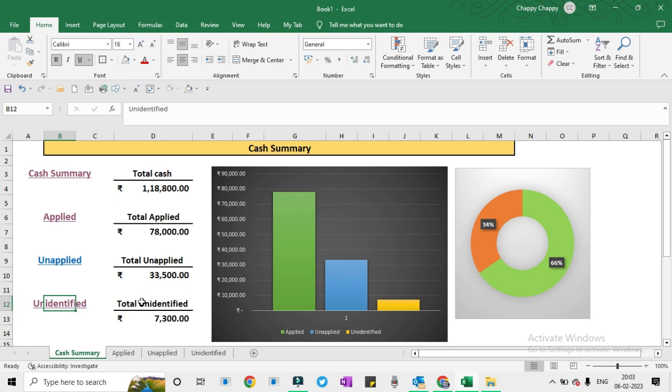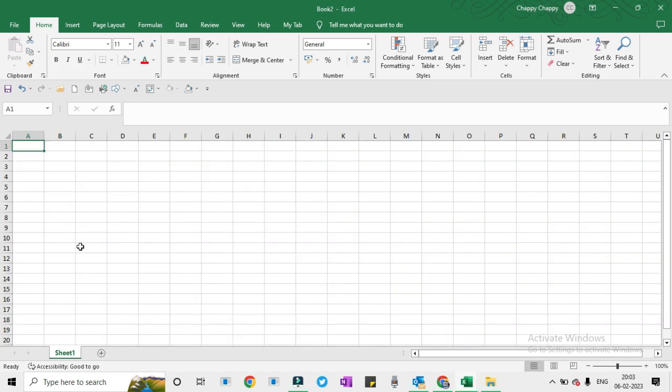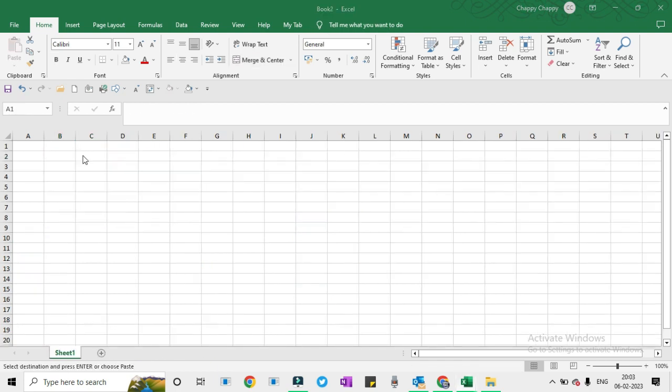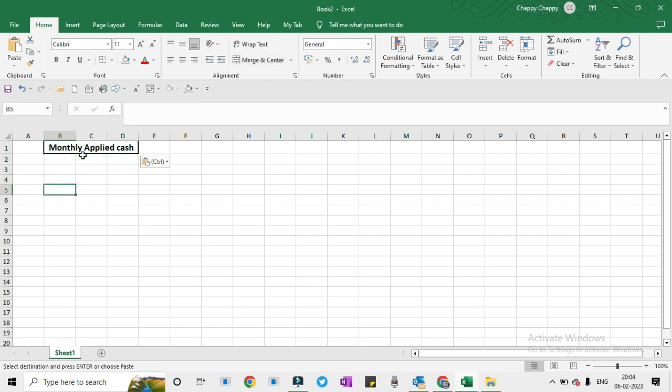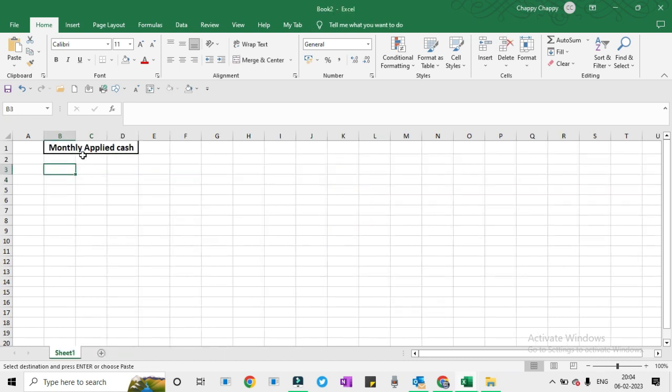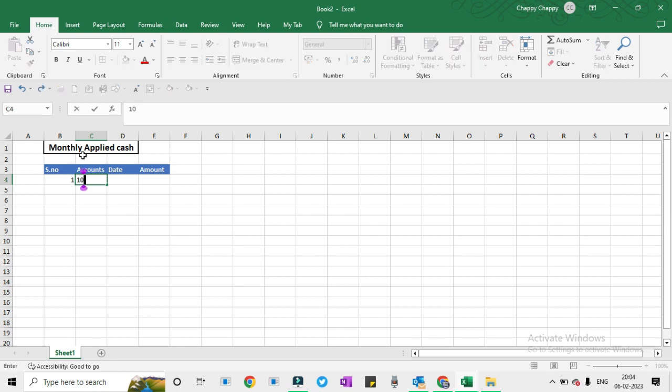1,50,000. We will select it and press Ctrl T for creating the table, and my table has a header, so this is the header. Alright, so we have the table. This is the sheet of applied, so I will write it down as applied. I will prepare a copy of it. At the end, create a copy, and then again create a copy, move to end, create a copy, and one more of cash summary. At the front, create a copy.